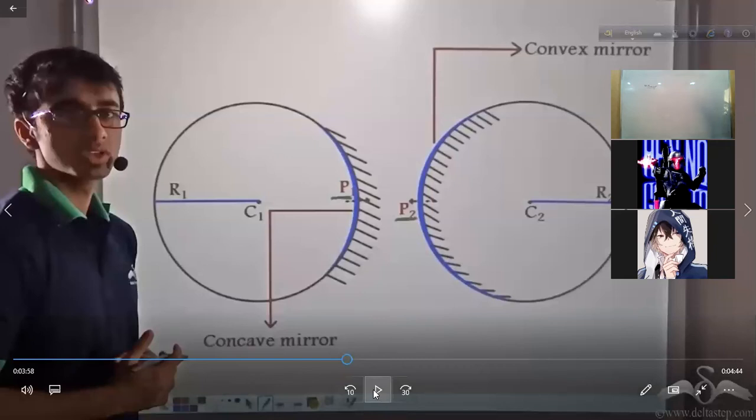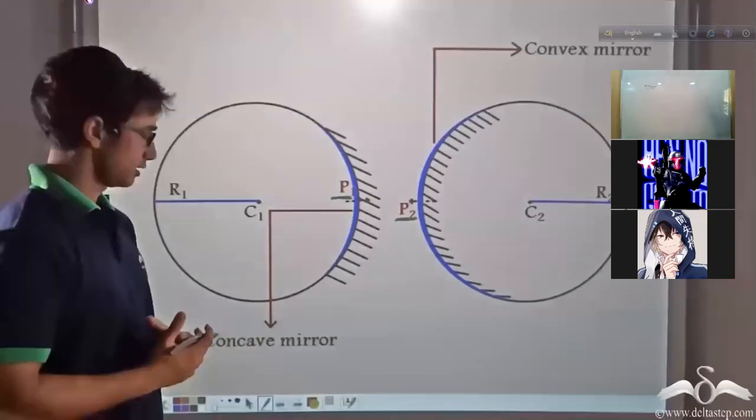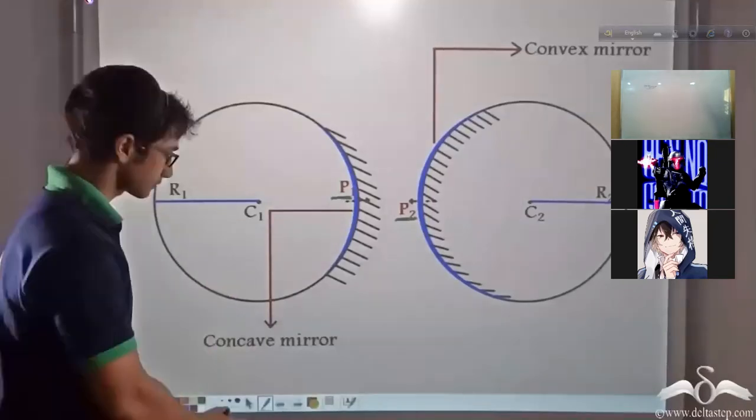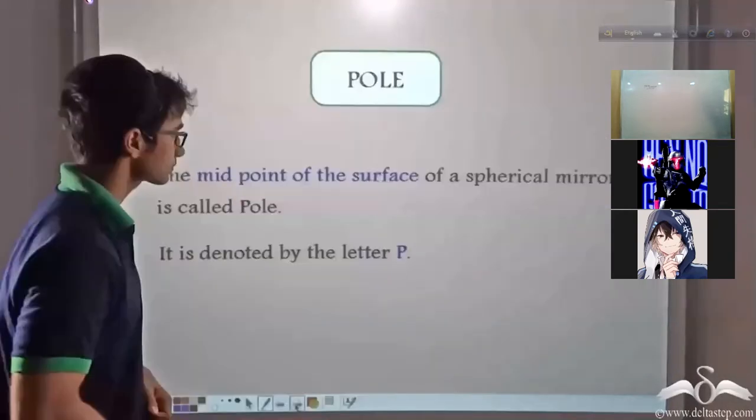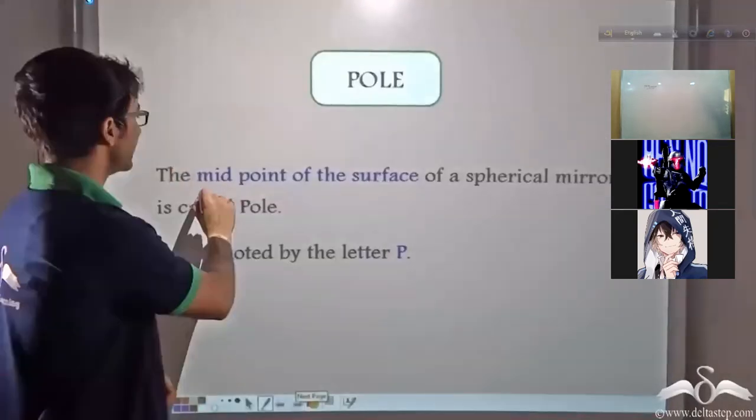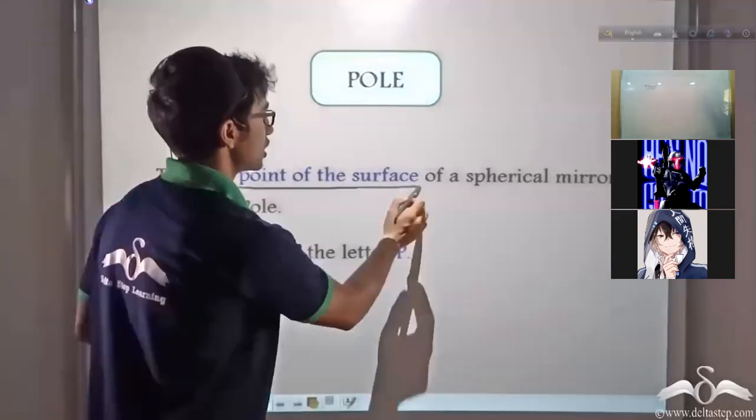Okay. So what do you think is a pole? How do you think it is related to the concave and convex mirror? Let us find out. Pole can be defined as the midpoint of the surface of a spherical mirror.